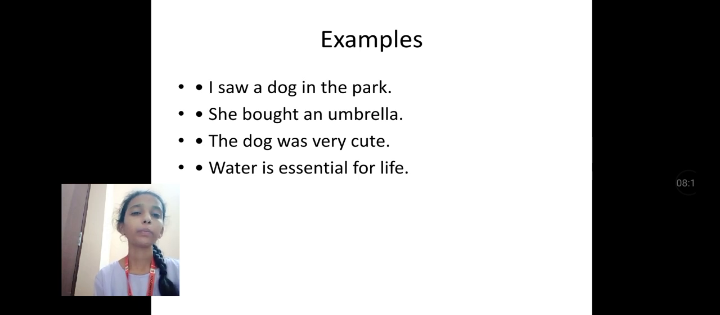The next: she brought an umbrella. Brought is past tense, but we don't use the here. There is no particular mention of the umbrella, and umbrella starts with a vowel sound, so we use an umbrella. The dog was very cute. Here we are mentioning a particular dog, so we use the dog. Water is essential for life. Here water is a common noun, so we don't use any article before water. So no article.